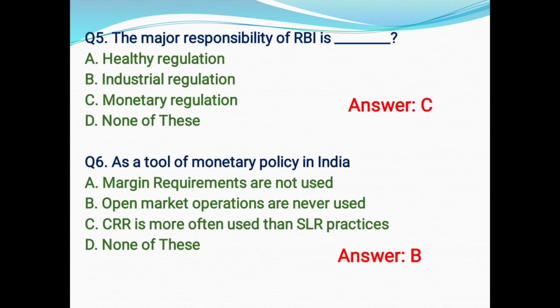Next, as a tool of monetary policy in India, option A, margin requirements are not used, option B, open market operations are never used, option C, CRR is more often used than SLR, or option D, none of these. So here the correct option will be option B, that is open market operations are never used.